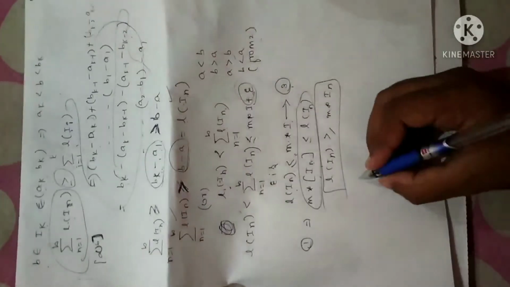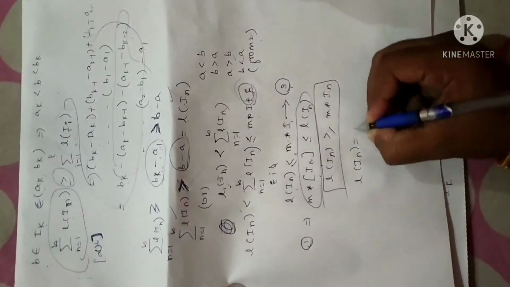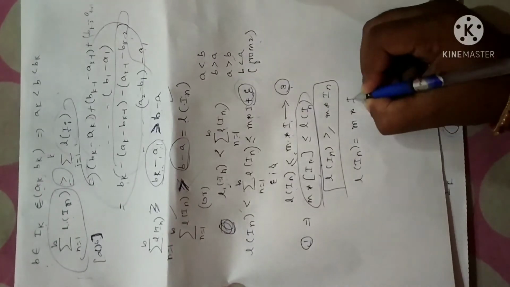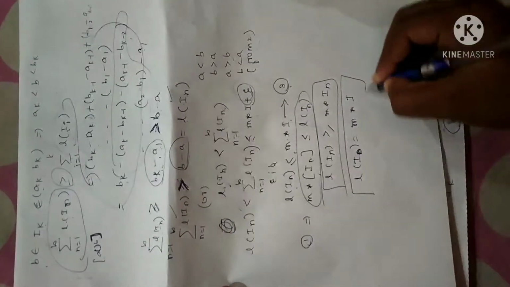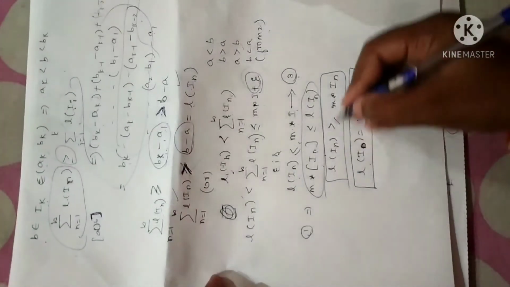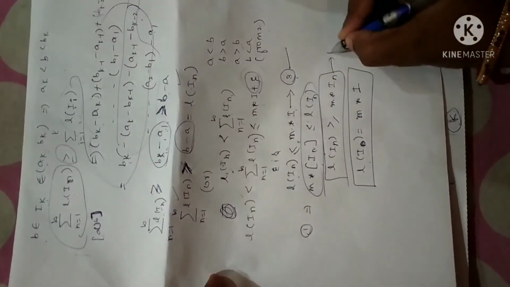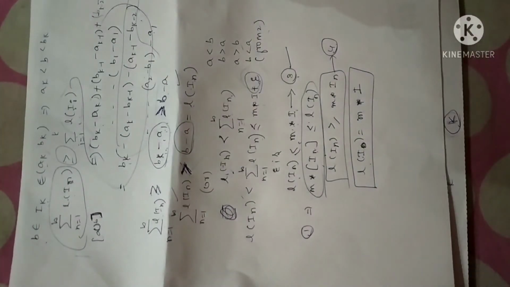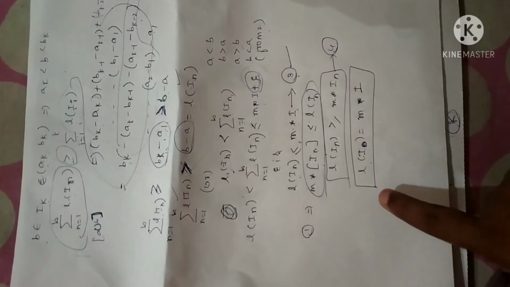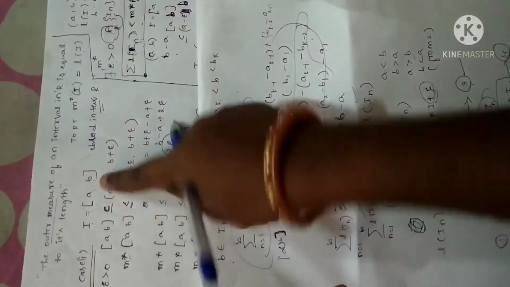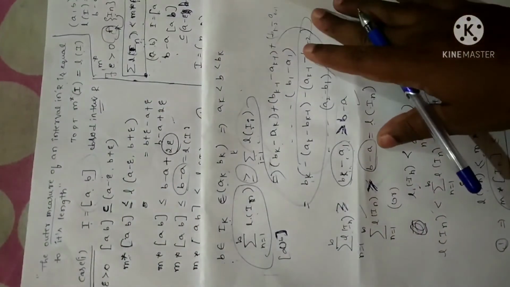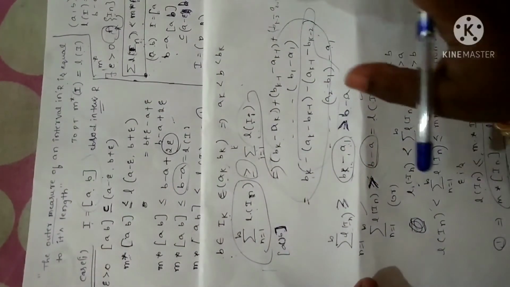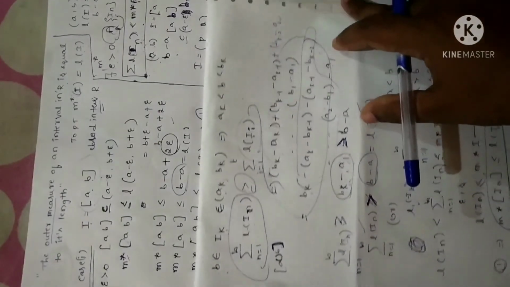Fine. Now combine this equation with this. I can write the length of the interval is equal to the measure of the interval, whatever may be the I value, suffix value, from these two equations, the third equation and the fourth equation. I can write the length of an interval is equal to the measure of I. Hope it is clear. Now this is only when the considered interval is a closed interval. Fine. Since the theorem is very large, it is nearly 2 to 3 pages, but the concept is simple. Please try to understand. Fine.